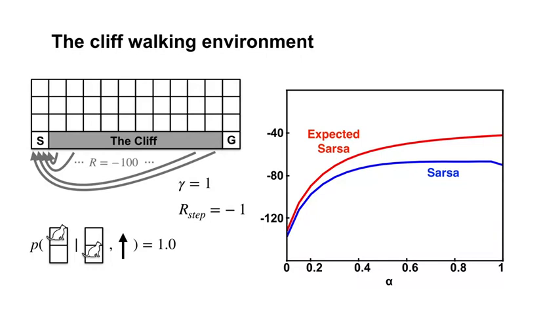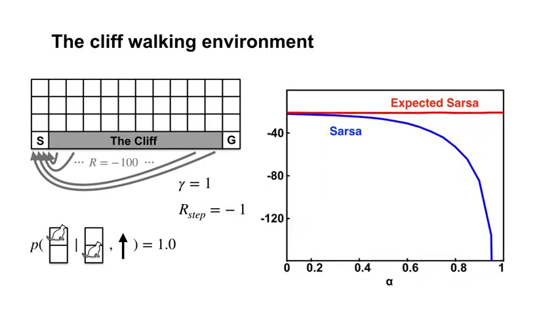Now let's look at the average return per episode after 100,000 episodes. At this point, each algorithm has learned everything it's going to learn. Expected Sarsa's long-term behavior is unaffected by alpha. Its updates are deterministic in this example. Therefore, the step size only determines how quickly the estimates approach their target values.